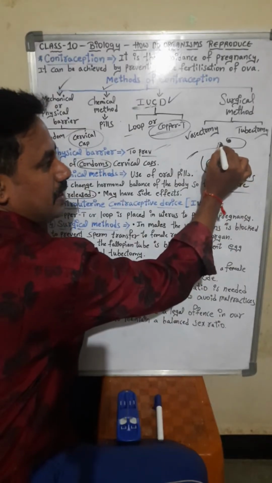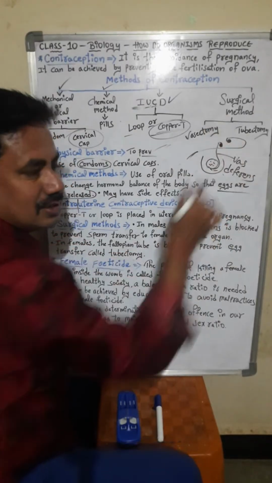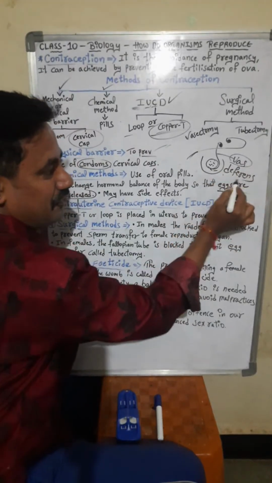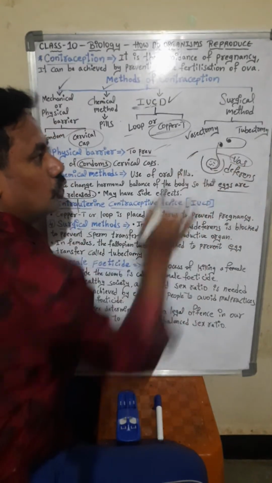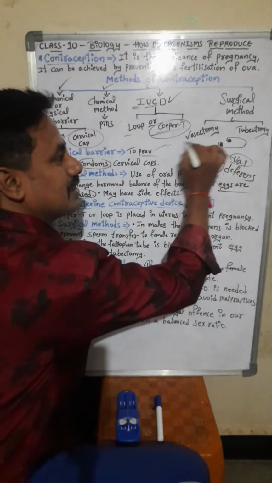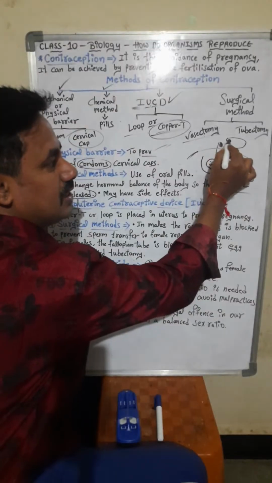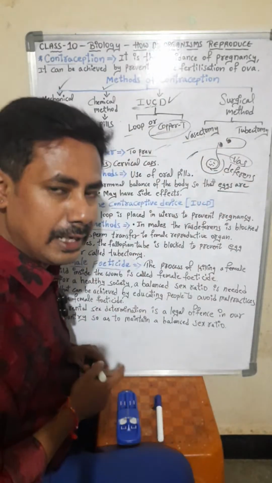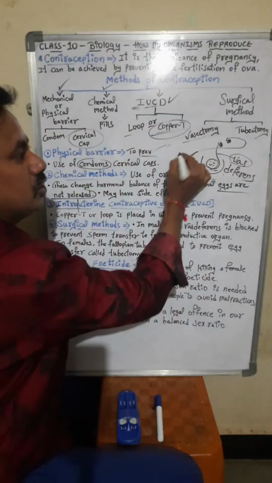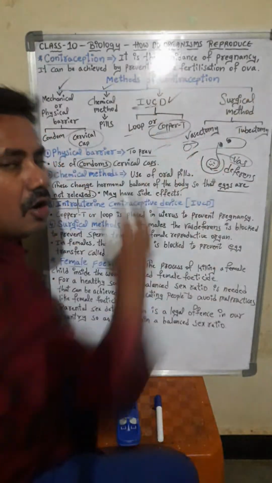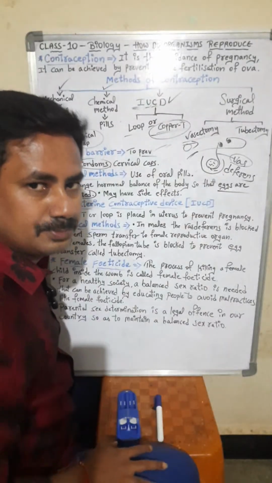They will be stopped here only because it is cut and surgically operated. So what is cut, students? Vas deferens is cut. So vasectomy. Why is it called vasectomy? Vas deferens is operationally cut in the male reproductive part. So vasectomy happens in male, students. This is a surgical method of contraception.